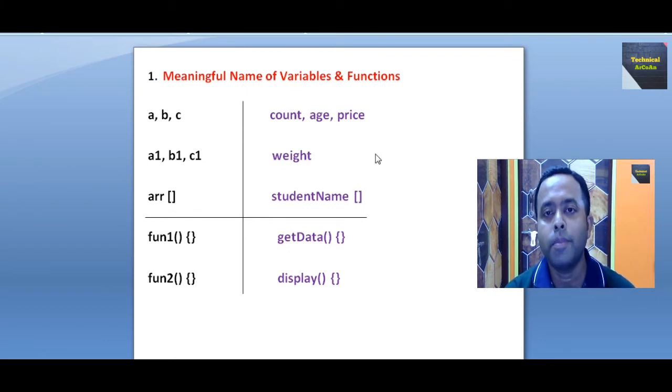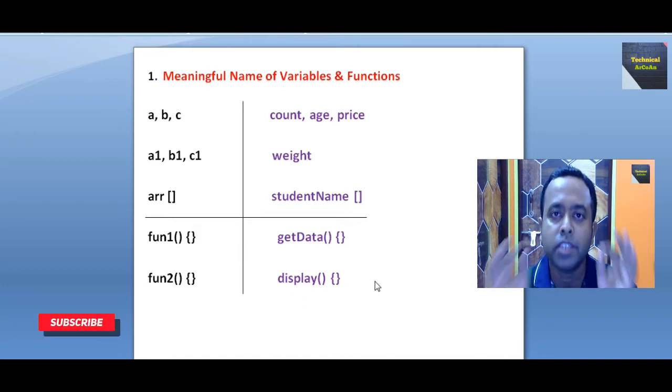Similarly, for functions, we normally use fun1, fun2 like that, but they are not meaningful. For good or better coding, we need to improve. Just go for meaningful names for variables and also simultaneously for function names. So we can put function names like get data, display, which have some meaning.